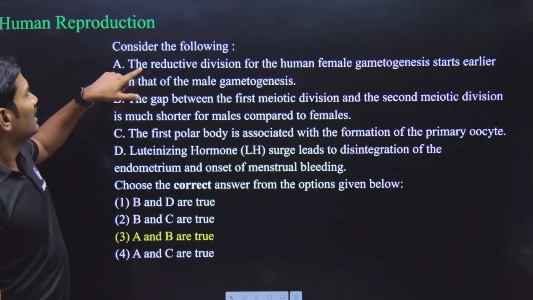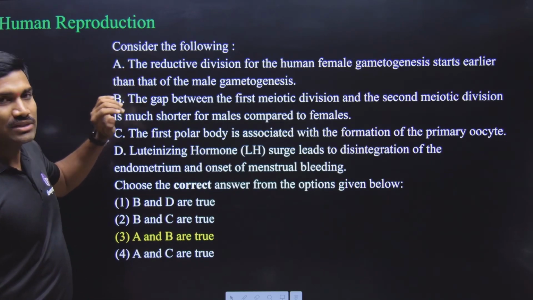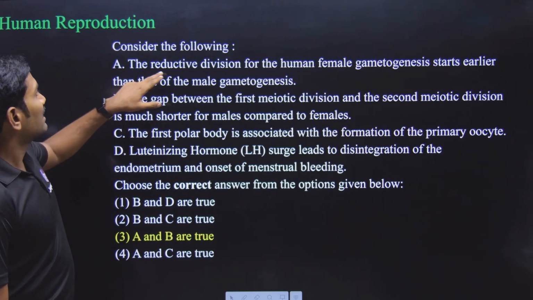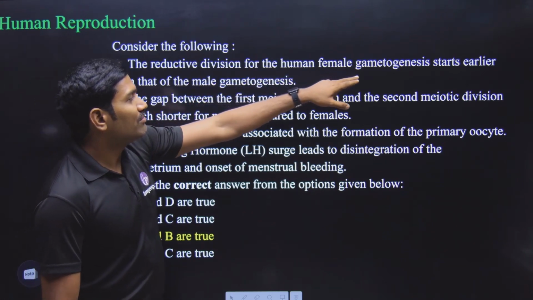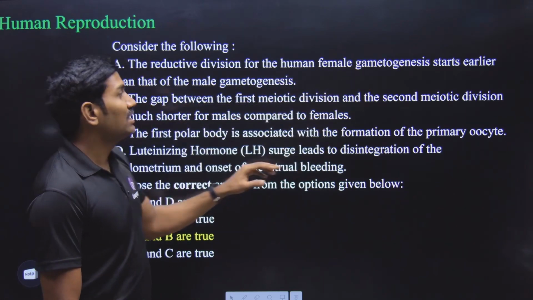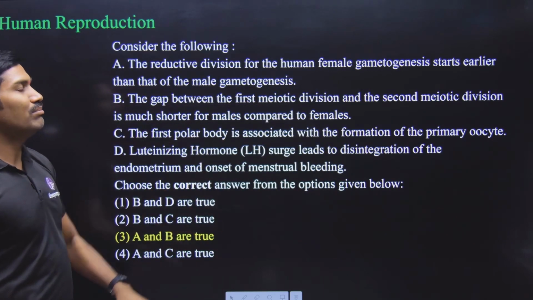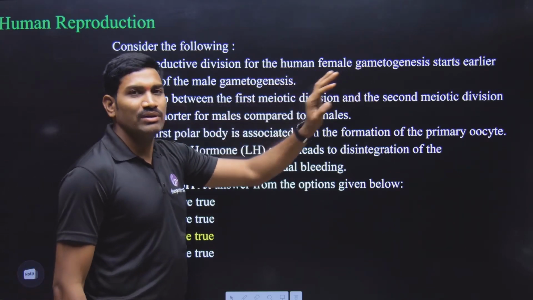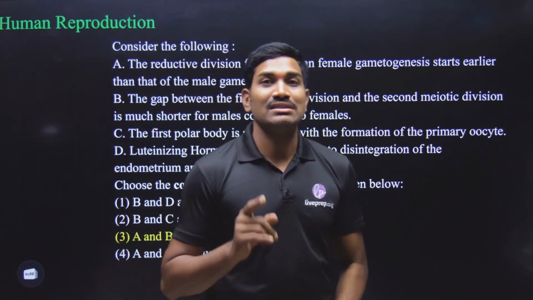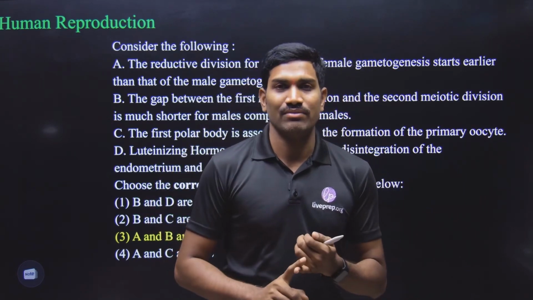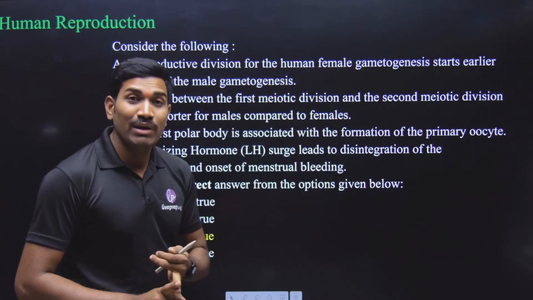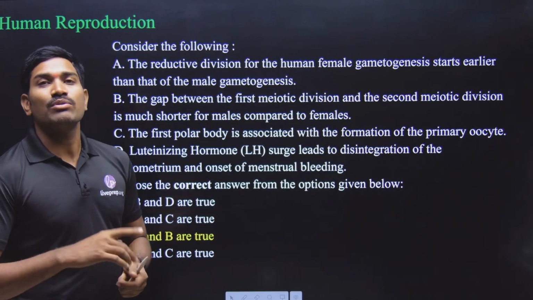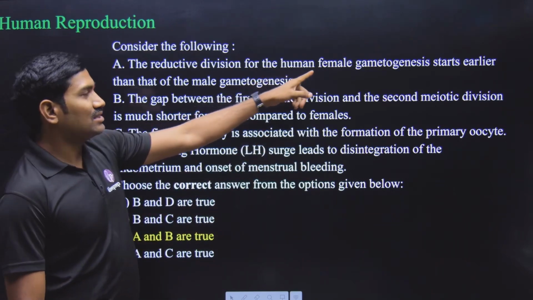Now let us see here. Here they have given some statements. We need to observe this carefully. The reproductive division for the human female gametogenesis starts earlier than that of the male gametogenesis. True or false? It is true. Because in the case of human female, the gametogenesis is occurring in the fetal life itself. Yes or no? But in the case of male, what happens? At the puberty it will begin. So that's why this statement is correct.